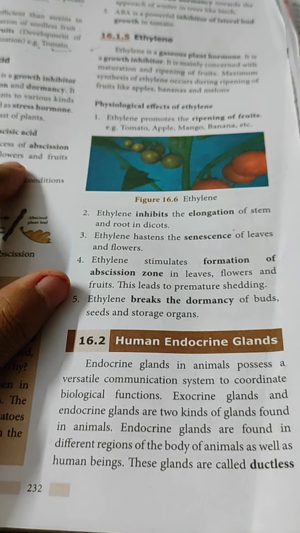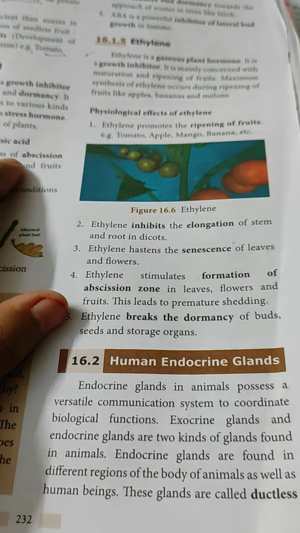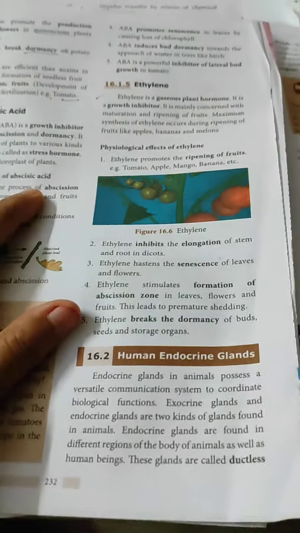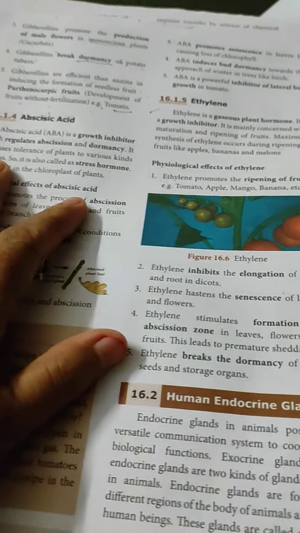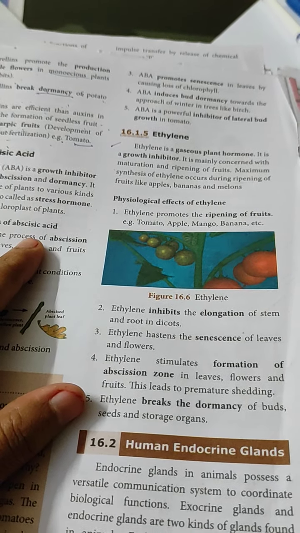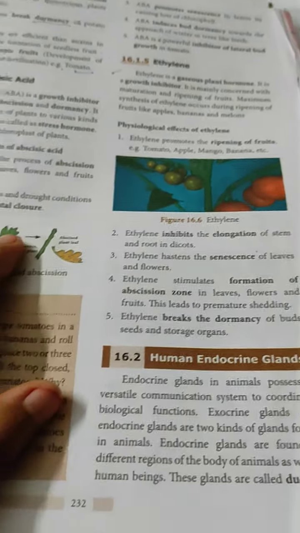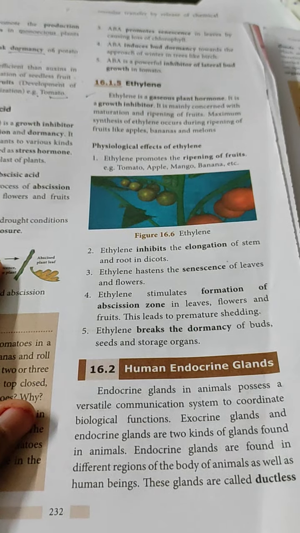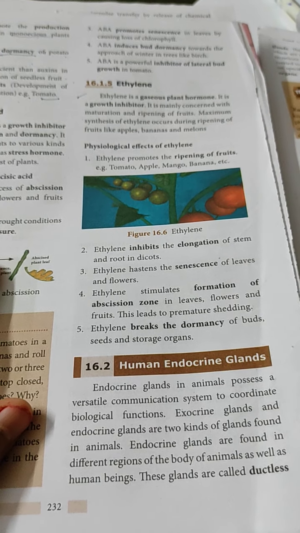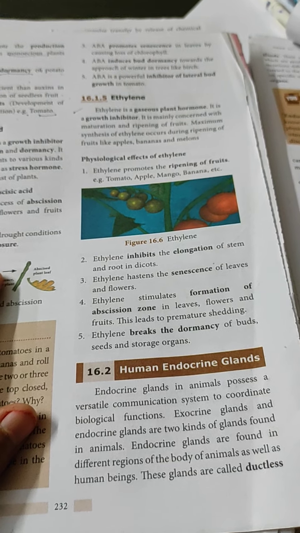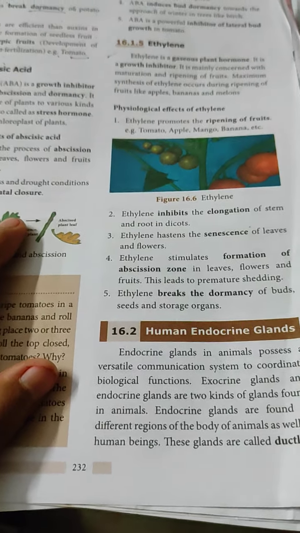Endocrine glands in animals possess a versatile communication system to coordinate biological functions. Versatile communication means that from the place of origin, the hormone can move to other regions where its function will be exhibited. After reaching that part, it will show its action, so the physiological function will also be performed.